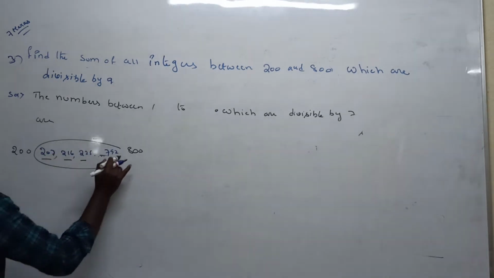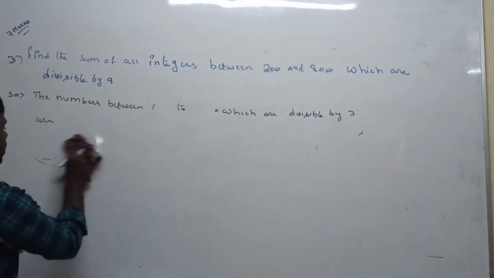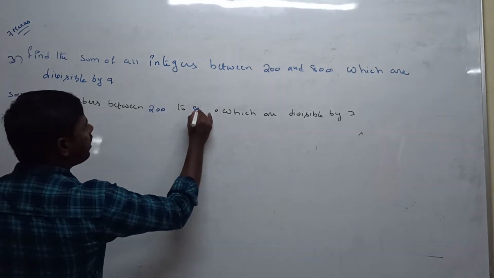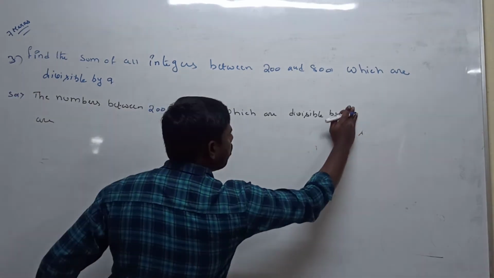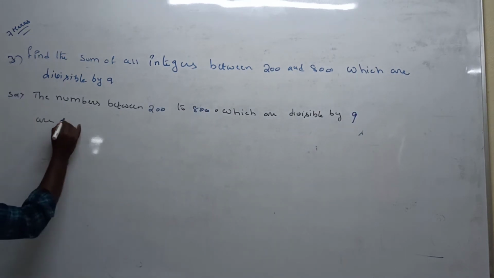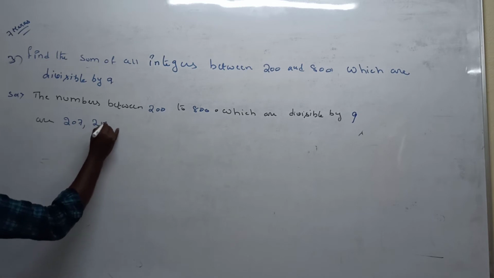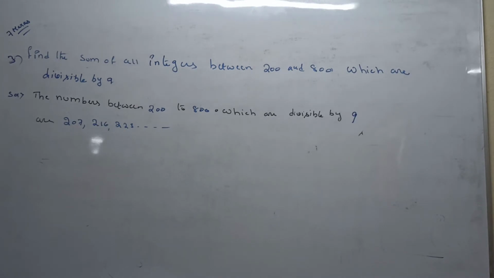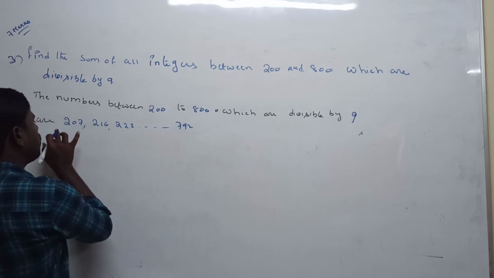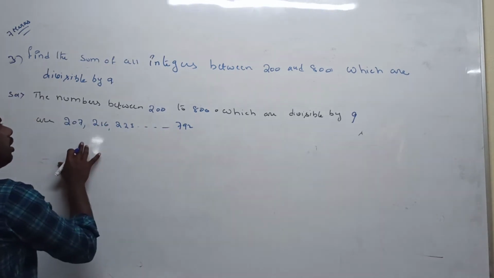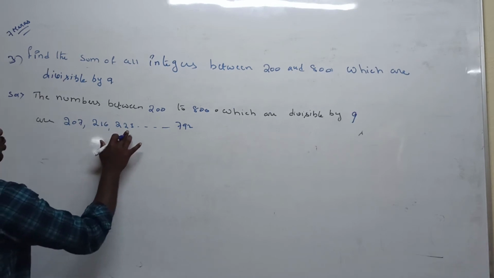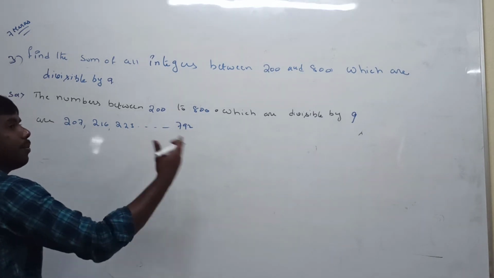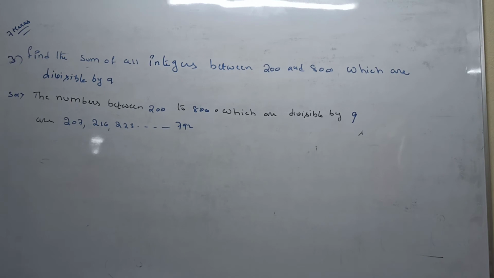Now we got the sequence and we should write it: the numbers between 200 and 800 which are divisible by 9 are 207, 216, 225, and so on up to 792. From 207 up to 792, how many numbers are there? We don't know, so we calculate the n value.